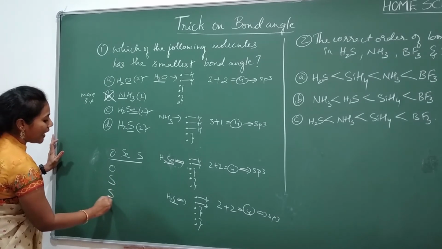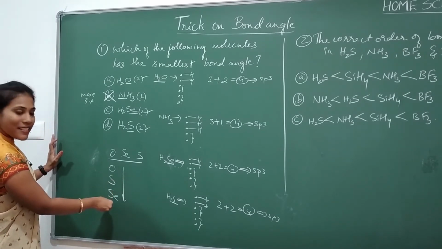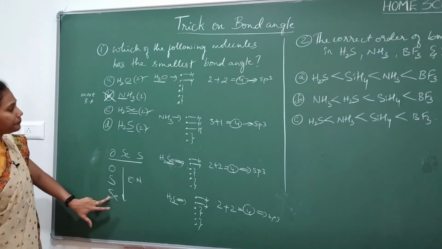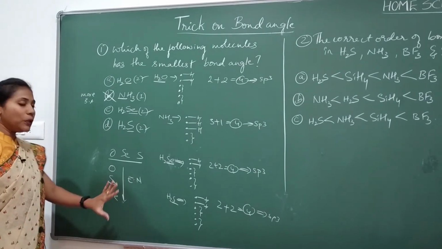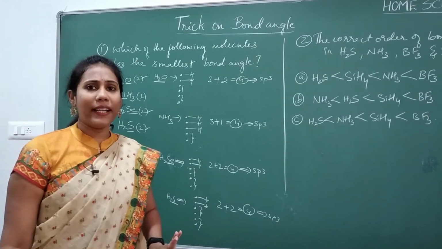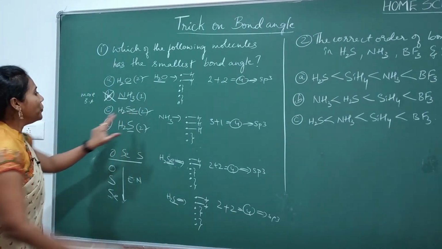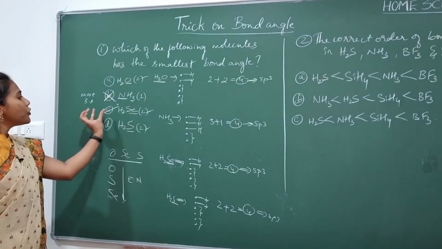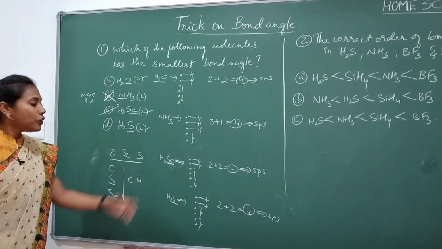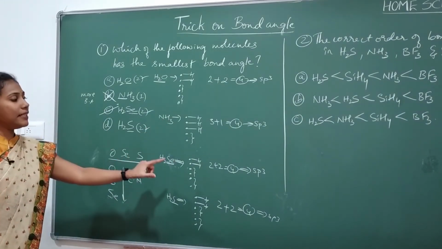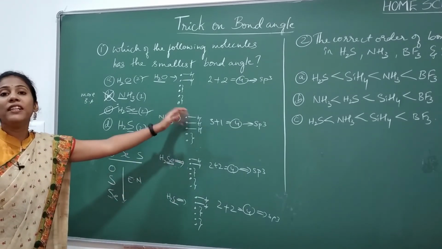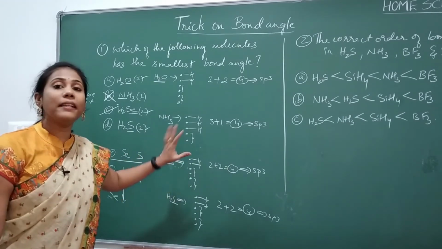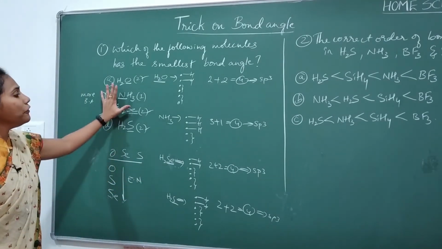After that comes sulfur. After that selenium. Right? All the three are in the same group, so electronegativity decreases. So least electronegative is what? Selenium. So lesser the electronegativity of the central atom, lesser will be the bond angle. Trick number 3: H2Se will have lesser bond angle compared to the others. Got to know? So your answer is option C. Got to know how you have to use the tricks? First check trick number 1. Same hybridization, then go for trick number 2. Then trick number 3. If trick number 3 is also not working, then trick number 4 definitely. This is how you have to solve the question.